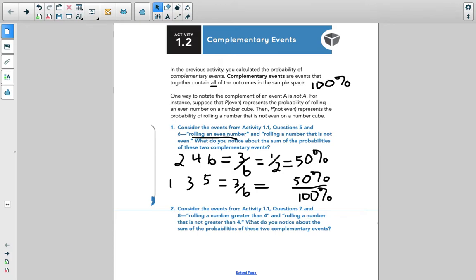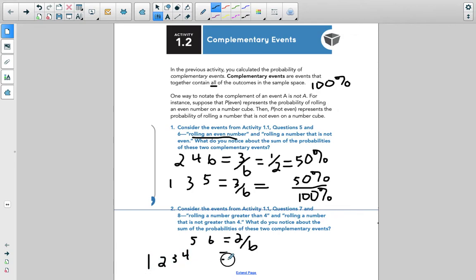Question 2. So now we're saying we're going to roll a number greater than 4. A number greater than 4 would be 5 and 6. Those are my only 2 possible desired outcomes, out of a total of 6 possible outcomes. Well, how do we get 6? We have these 2, but then we have everything before those 2. So we have 4, we have 3. Oh my gosh, I'm counting backwards. This is amazing. 2 and 1, but I can't write very straight backwards, evidently.